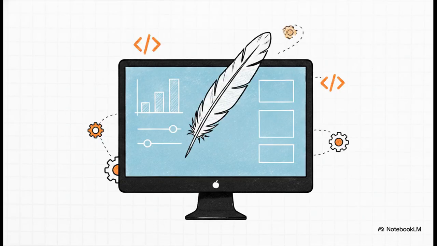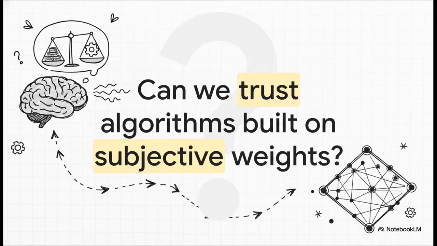Now, what is truly amazing about everything we've just covered today, from the standard matrix to these more complex calculations, is how computationally lightweight it all is. As our sources highlight, both WSM and WPM calculators can actually be built in pure JavaScript in less than 50 lines of code. No joke. This powerful math is incredibly accessible, meaning it's wonderfully easy to implement these decision engines into modern web tools and everyday dashboards.